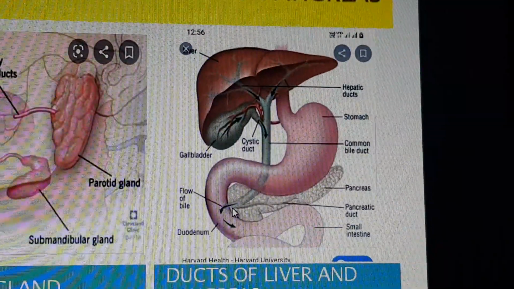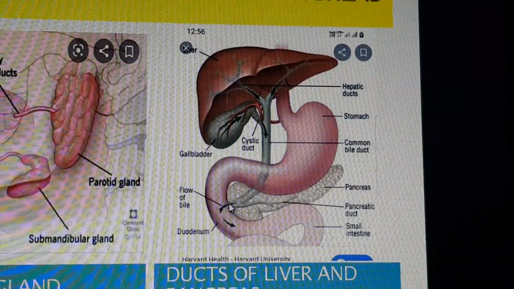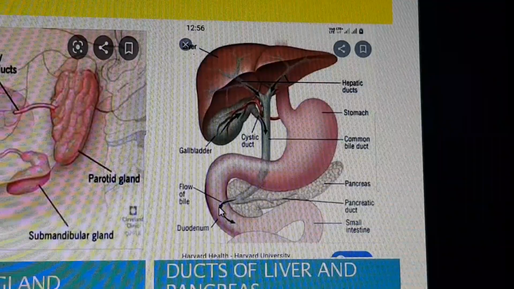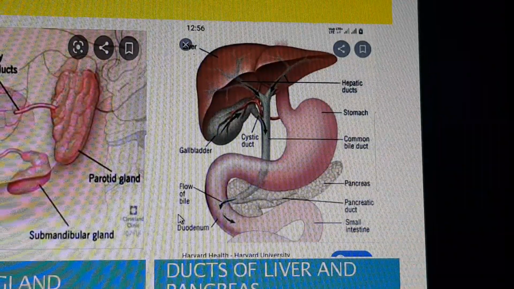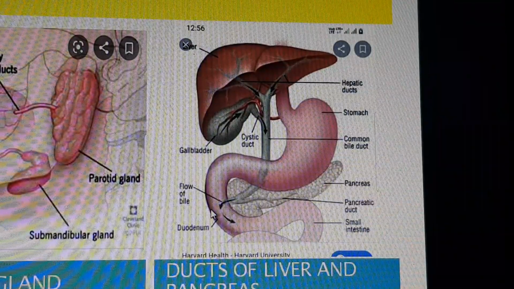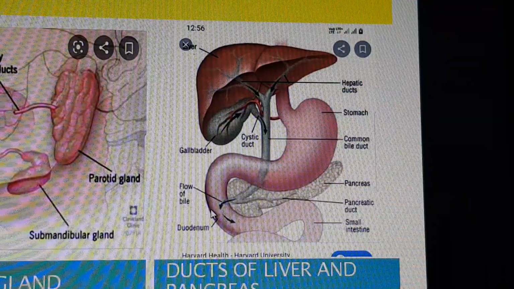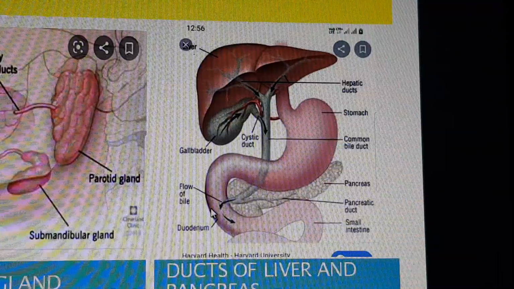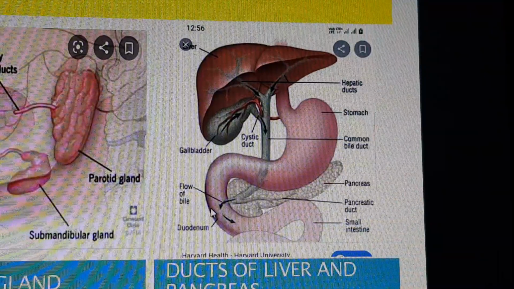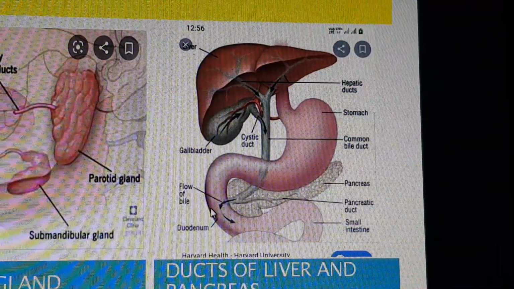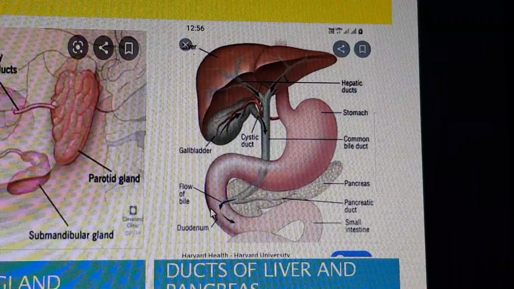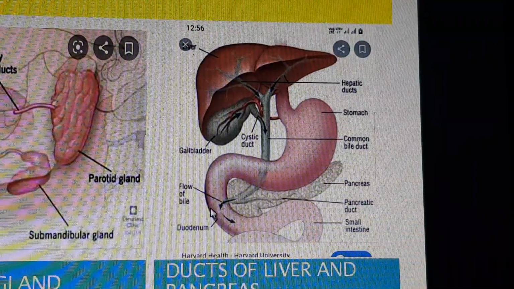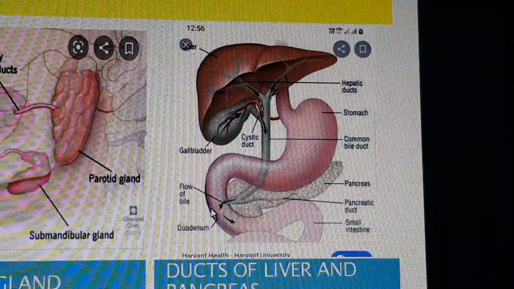This common hepatopancreatic duct opens into the duodenum. See, the flow of bile is given here, into the duodenum. So the secretion, bile plus pancreatic juice, enters the duodenum.